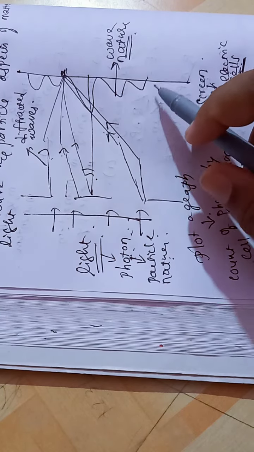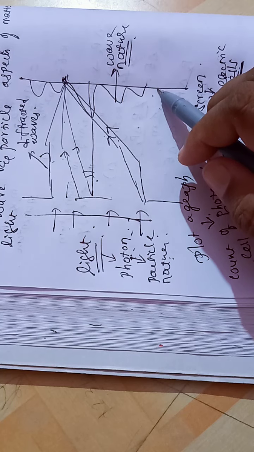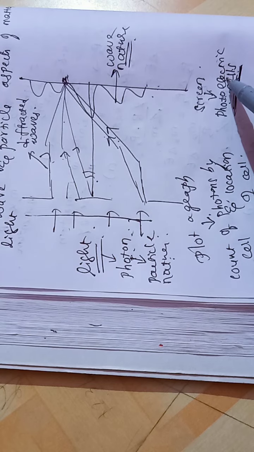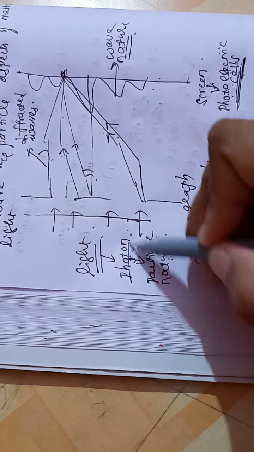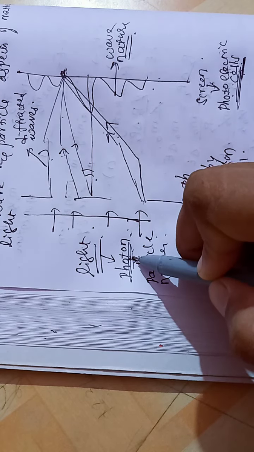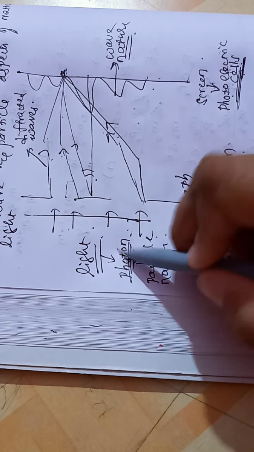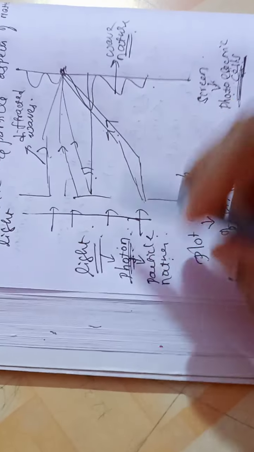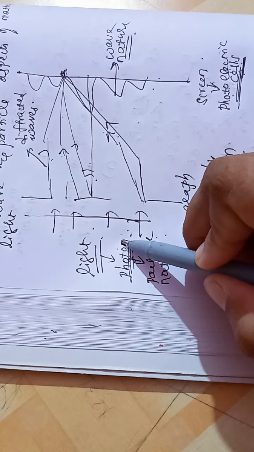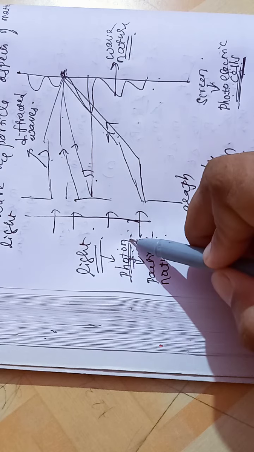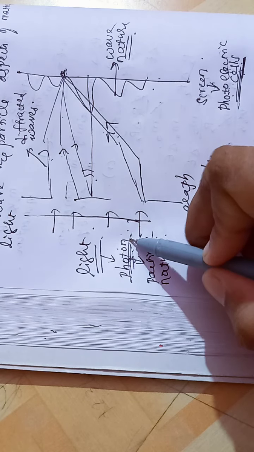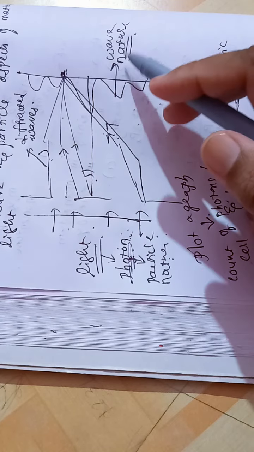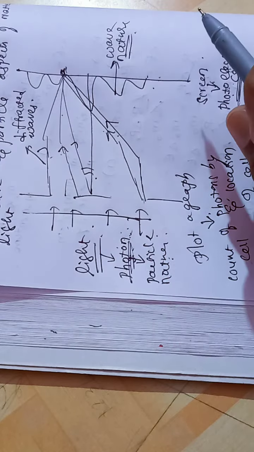Here, the photoelectric cells are on this screen, and they respond to the photon. Photon means particle in nature. Now we are plotting a graph between the number of photons counted by the cells versus the location of the cell. The graph we got shows wave nature.